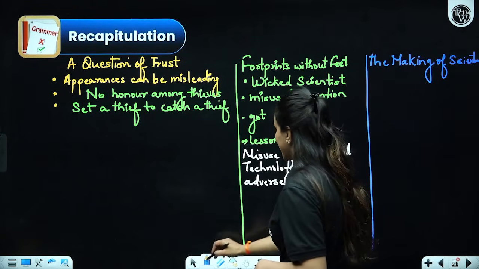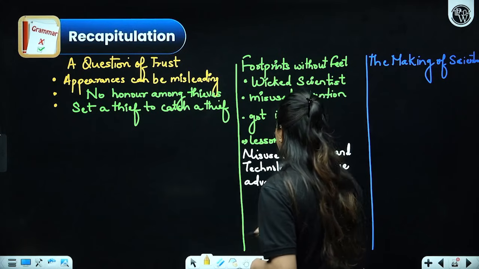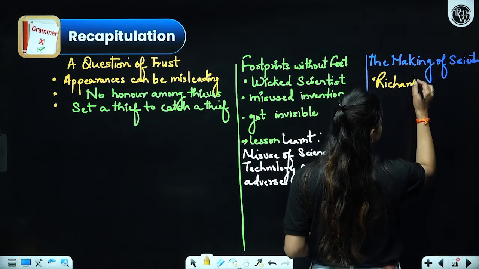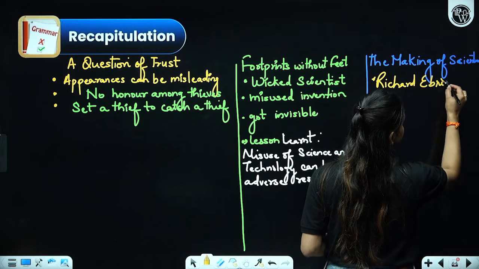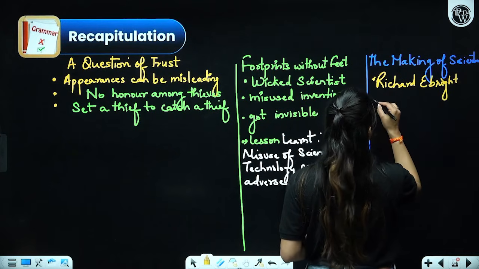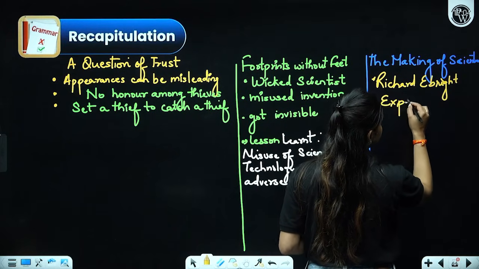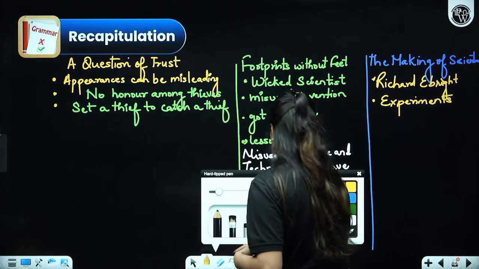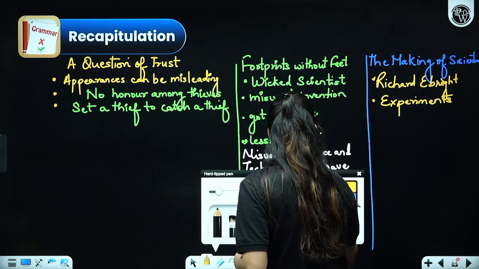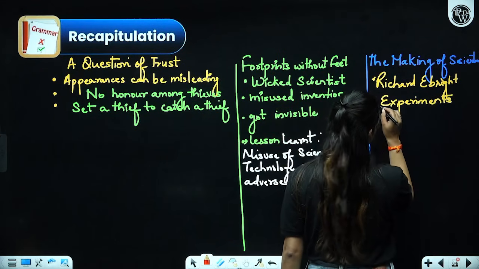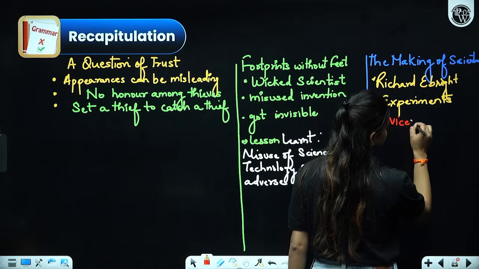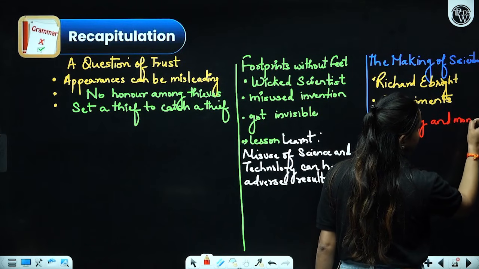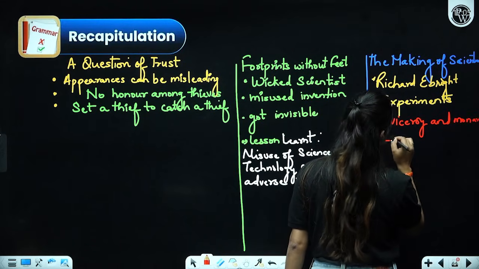It revolves around the life of Richard Ebright, his experiments, Viceroy and Monarch, right?